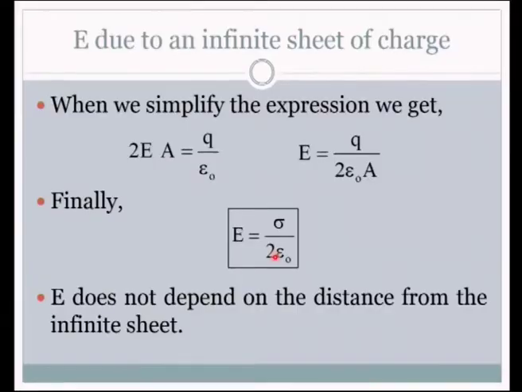And if you look at the equation, the role of the distance is not there in this. Have a look at this once again. See, the distance expression is not there, r or d, whatever it is, it is not there. So, what does that mean? E does not depend on the distance from the infinite sheet.